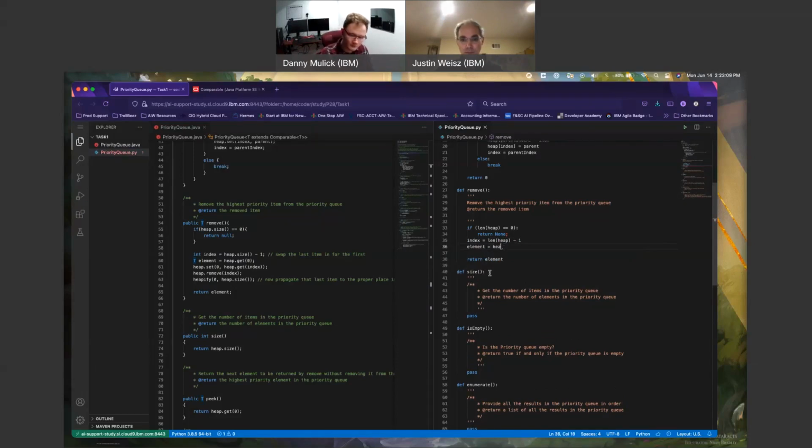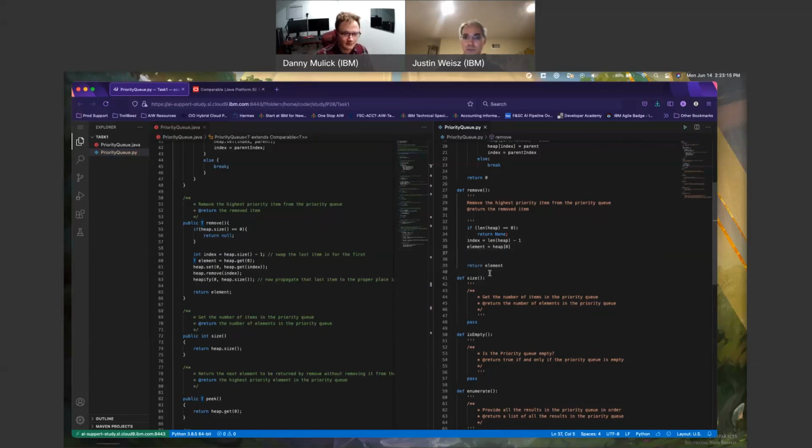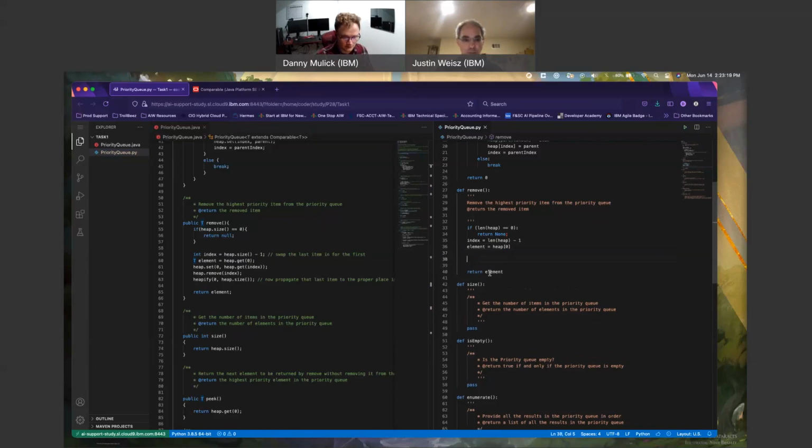So it should be heap 0. I'm going to say heap.set 0 heap.get index. Fair enough. Heap 0 equals heap index. So I'm taking the item at the last space and I'm setting it to the front. Heap.remove index.